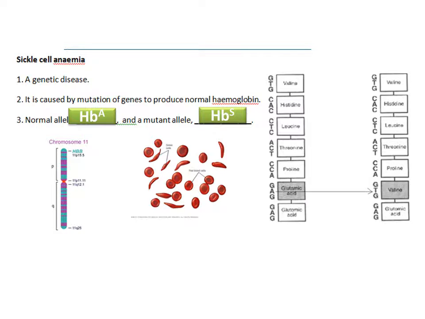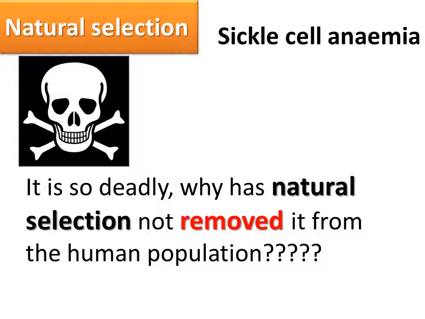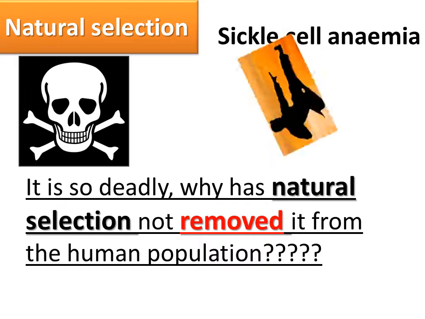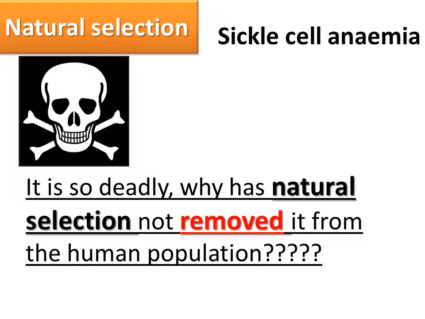So the next picture. Sickle cell anemia is very dangerous. It's very deadly. Why has natural selection not removed it from the human population? Because it is deadly, it should be removed by natural selection, right? Those weaker ones, because people who get sickle cell anemia cannot live too long.